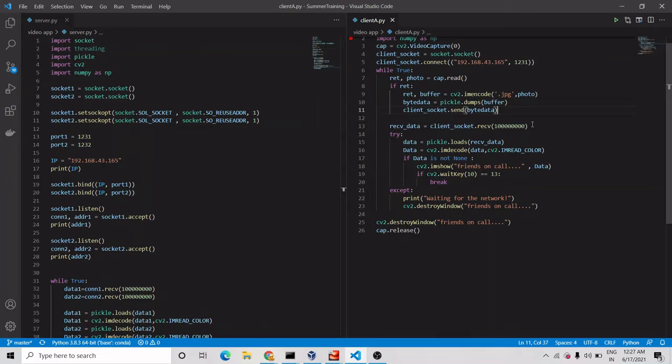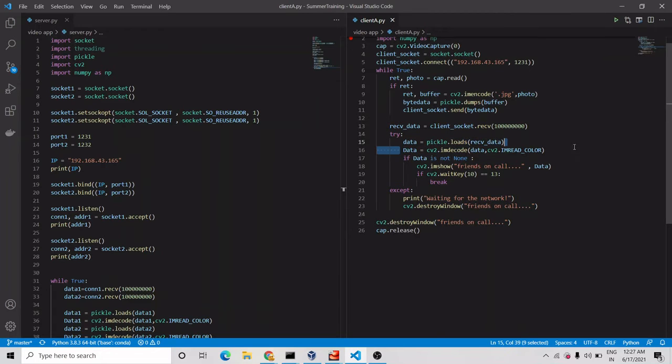So here this is for receiving data. We have randomly put this value because we don't know how much the size of data forwarded by the server program, so we have randomly put the maximum size that we want. And after this we have received the data. Obviously this will be again in byte form, so we have loaded this data and converted it into a 2D array.